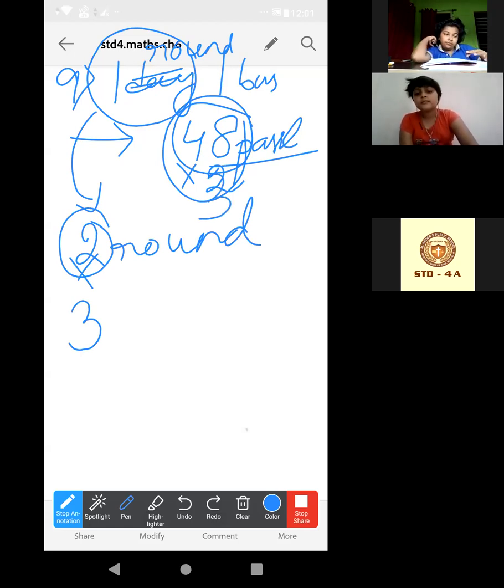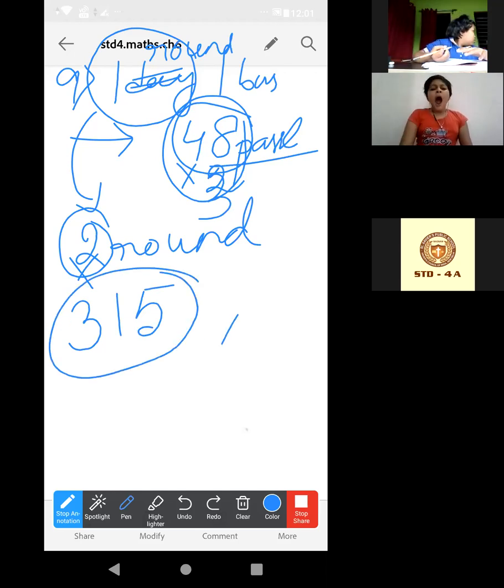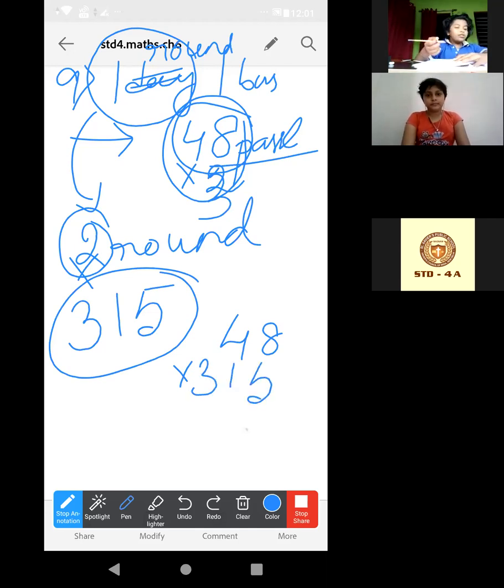Now in the question it is given, how many passengers will it carry in 315 rounds? So definitely 48 multiplied by 315. Yes or no?